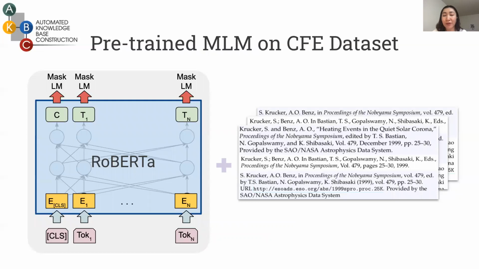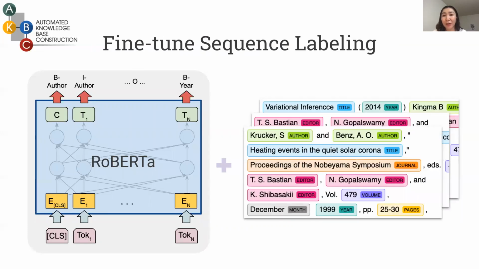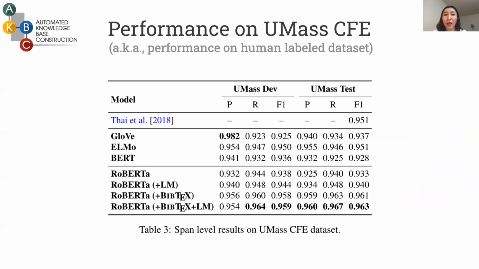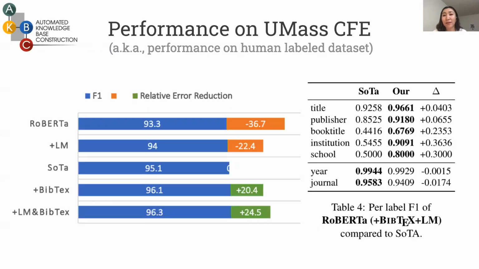Citation strings have rather different structures than typical sentences. Thus, pre-trained features on Wikipedia text might not be a good fit here. Since we have a sufficient amount of data, we also train masked language models and use them as pre-trained features. A standard fine-tuned sequence labeling model is considered to analyze various aspects of modeling. Notice that we don't use a CRF either. We compare the models trained with and without our dataset on the UMass CFE dataset with some standard baselines and the state-of-the-art models. On the left are some ablation studies.